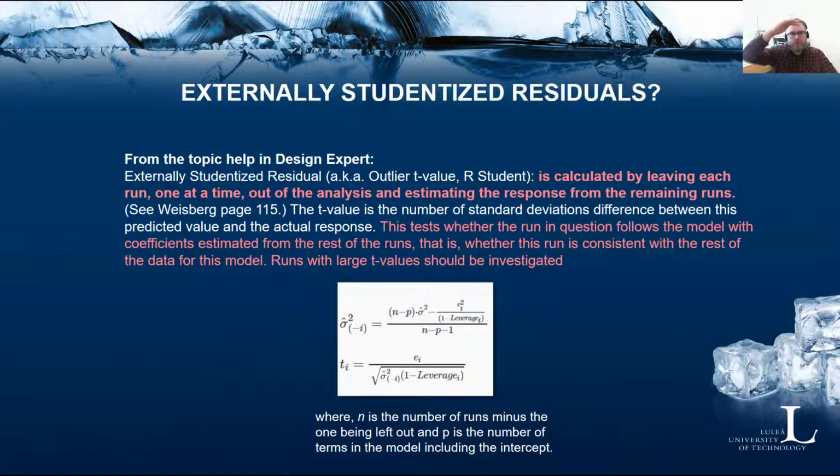You will get red lines that help you locate strange deviations in some residuals. If you look at the ordinary residuals, you will not get those red lines that help you in the residual analysis. So it's a good recommendation, and it's good to try to understand what these externally studentized residuals actually are.